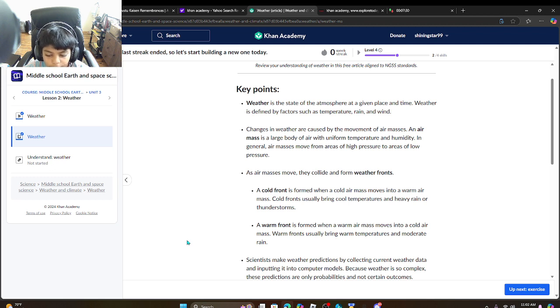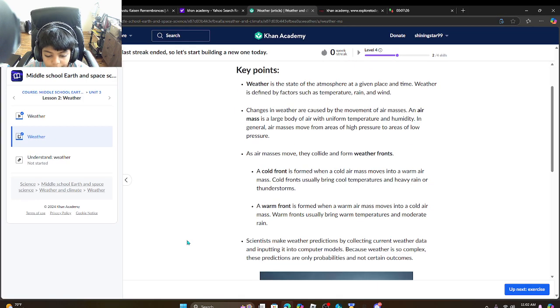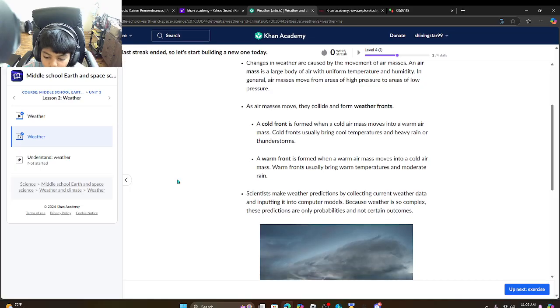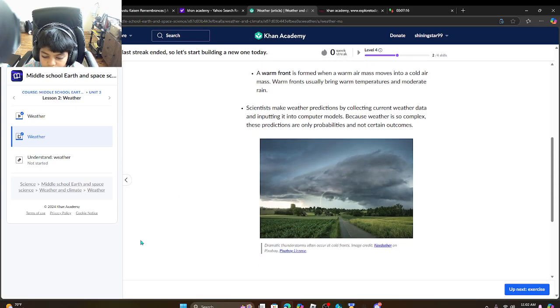Scientists make weather predictions by collecting current weather data and inputting it into computer models. Because weather is so complex, those predictions are only probabilities and not certain outcomes.